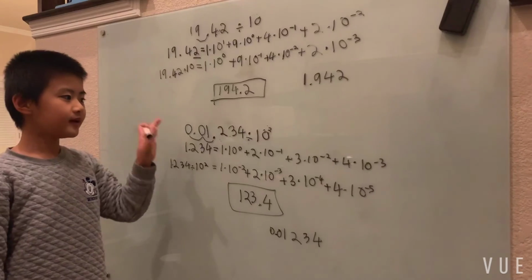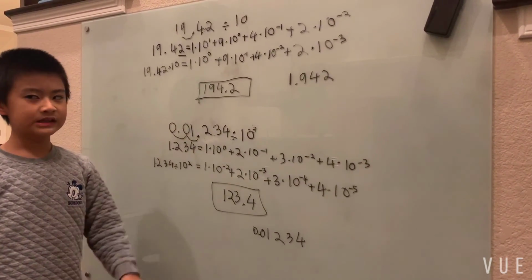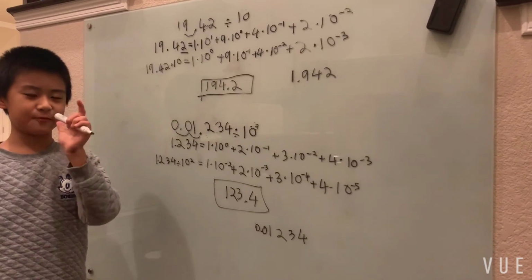Okay, so now we know how to divide and multiply by powers of 10. Let's try multiplying and dividing when both are in the same problem.